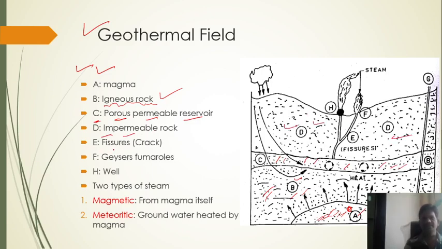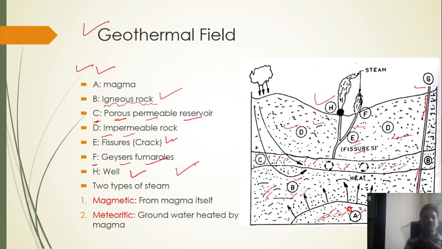E is fissures. A fissure means a crack present inside the rocks. So these cracks will be there, fissures. F means the fumaroles. This is G, the fumaroles. If you observe, guys, this is the G portion. H means the well. This is the well. We can observe it here as H.